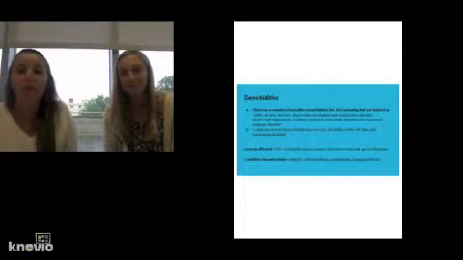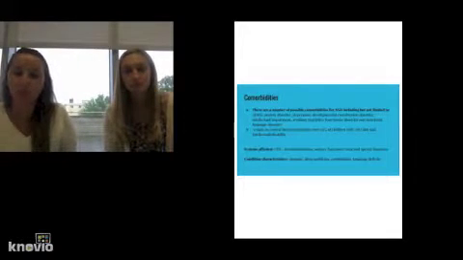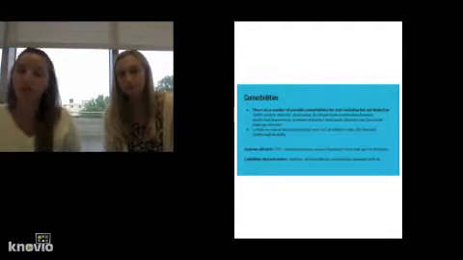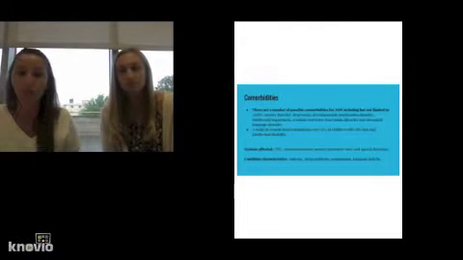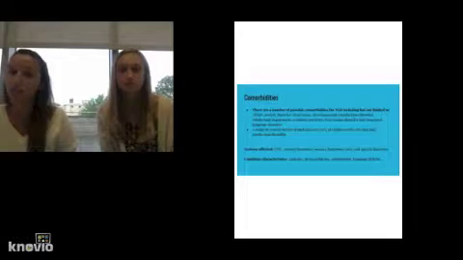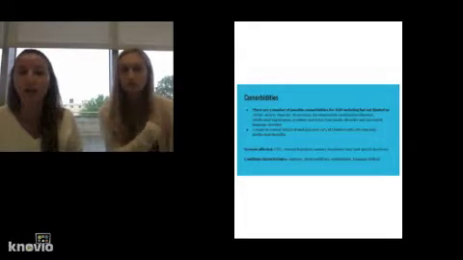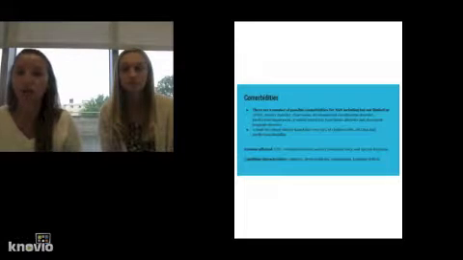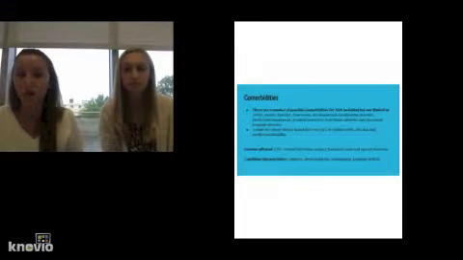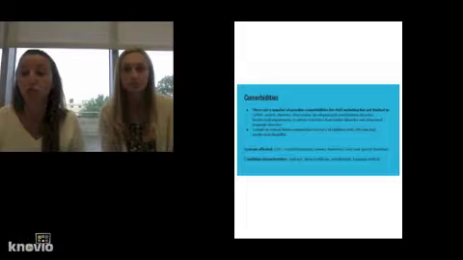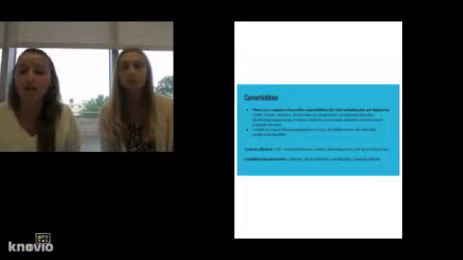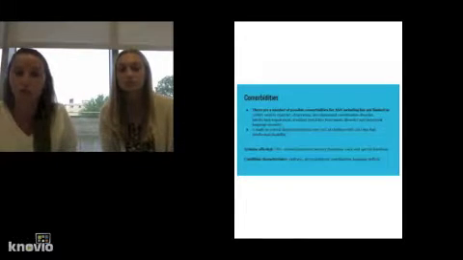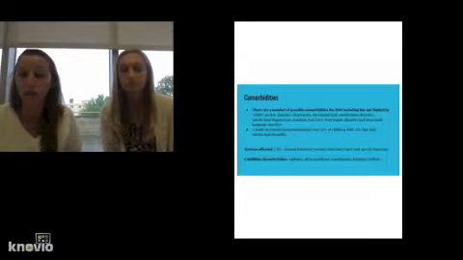There are a number of comorbidities that may occur with autism spectrum disorder. These are just a few, usually the most common, but there are a lot more than this. ADHD, attention deficit hyperactivity disorder, anxiety disorder or depression, developmental coordination disorder, intellectual impairment, avoidant and restrictive food intake disorder, and structural language disorder. And a study found that 30% of children with ASD also had intellectual disability, and this